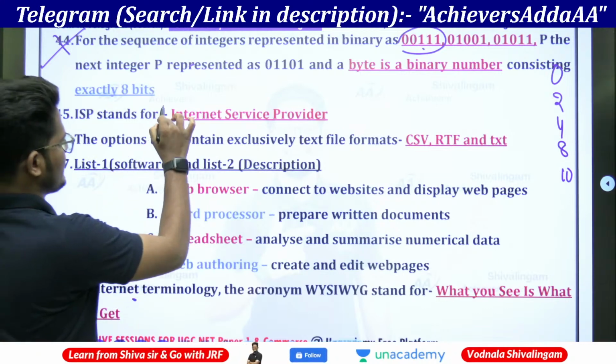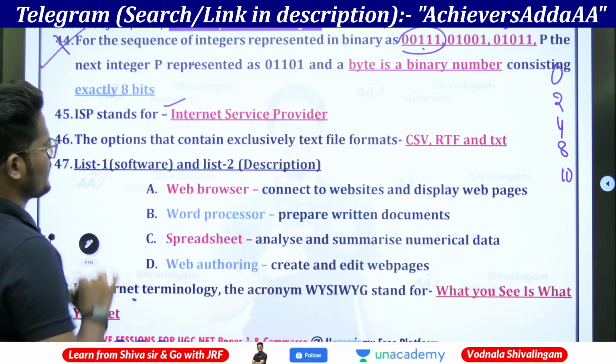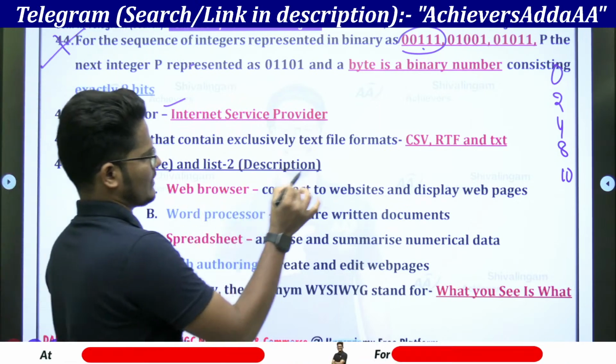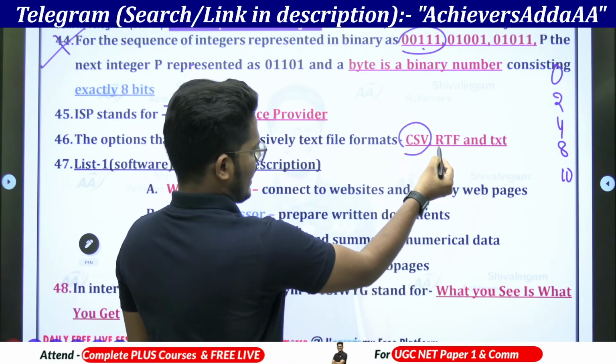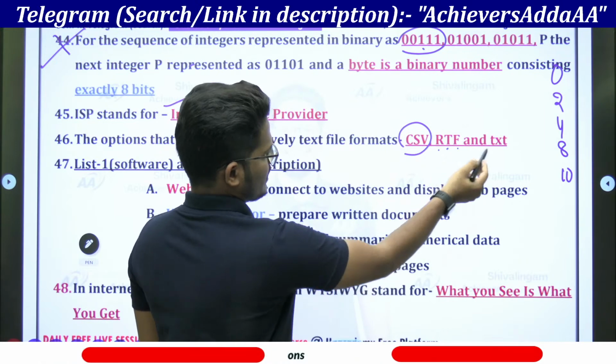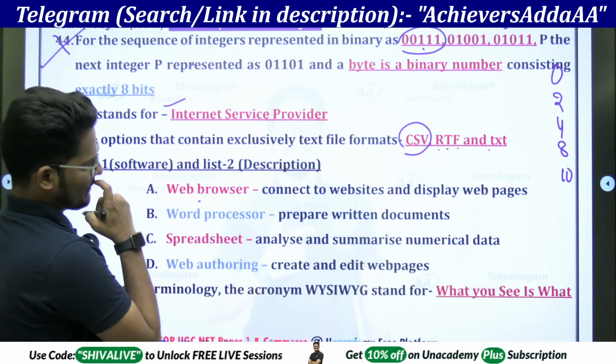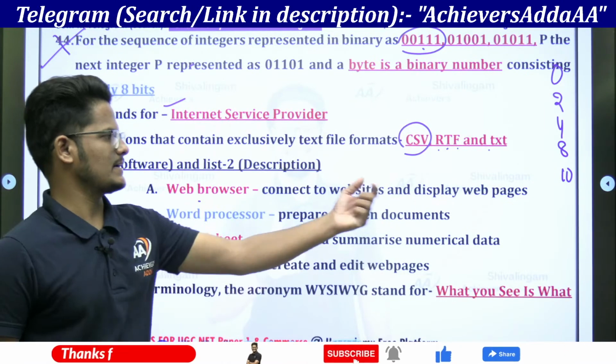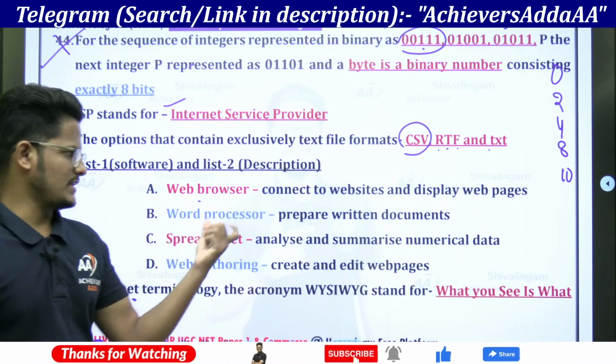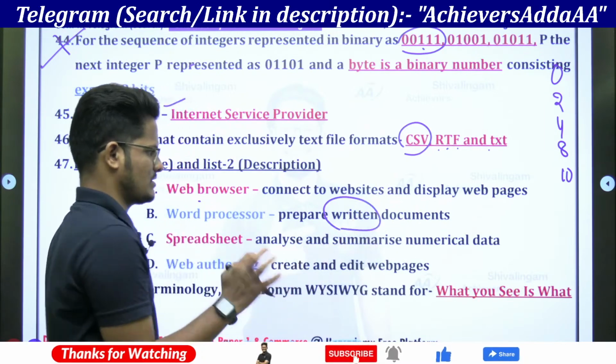So ISP stands for Internet Service Provider, and the option that contains exclusively text file formats: CSV is a text file format, rich text format is RTF, and TXT is in text format. Whereas web browser will connect to the website and display the web pages. Word processor prepares written documents, which we can type.